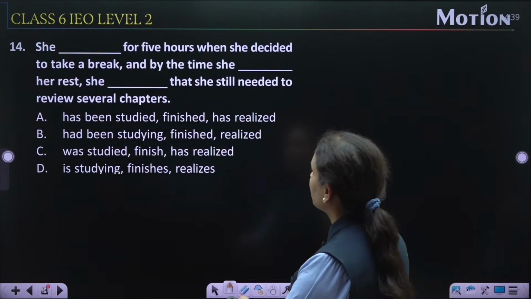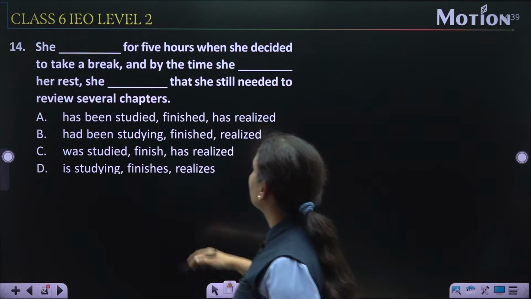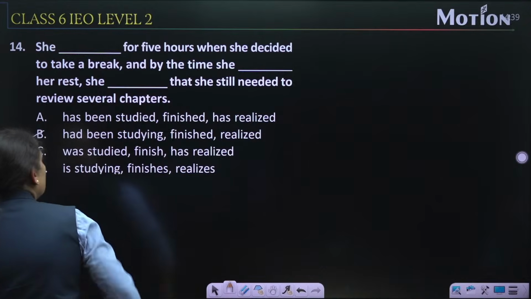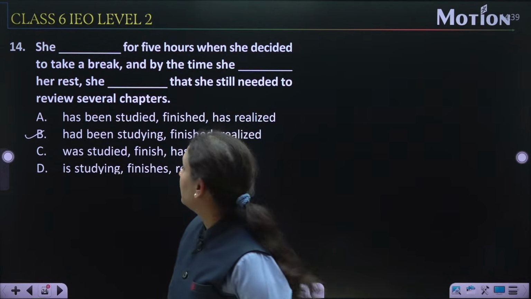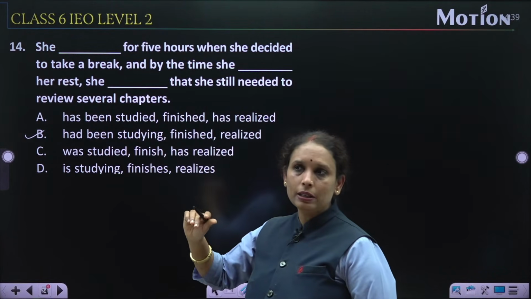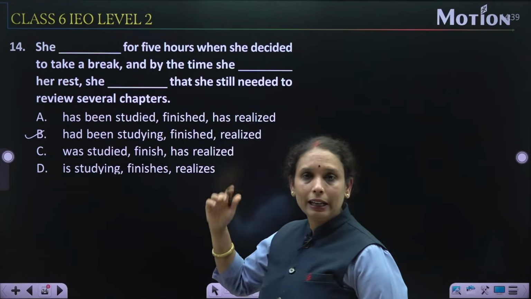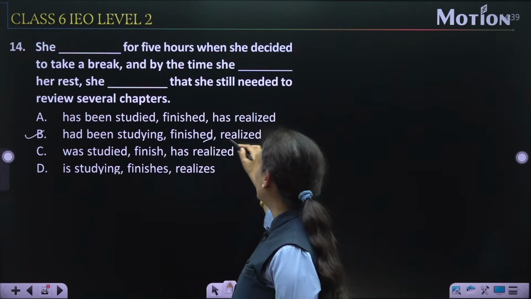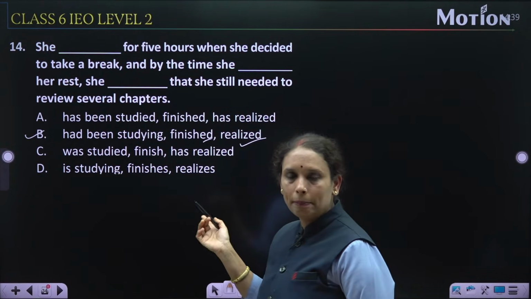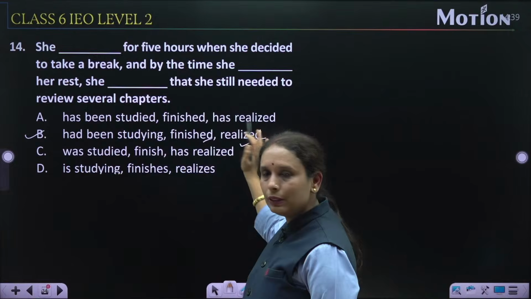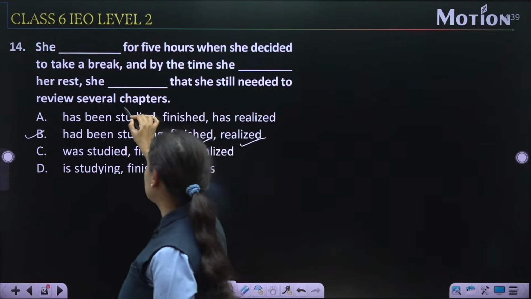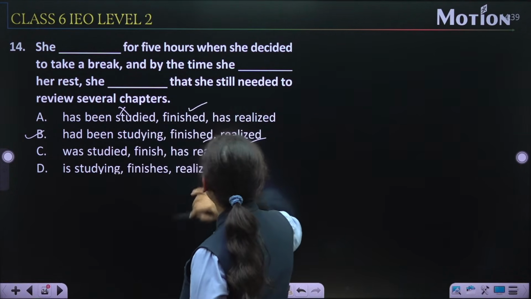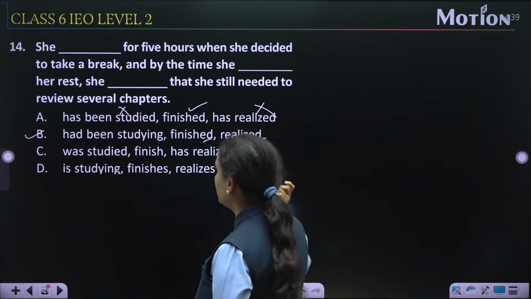So here we use had been, it means past perfect continuous. Finished and realized, again simple past tense. So in the past event we can use it. Has been studied is the wrong one. Finished is the right, but has realized is the wrong one.